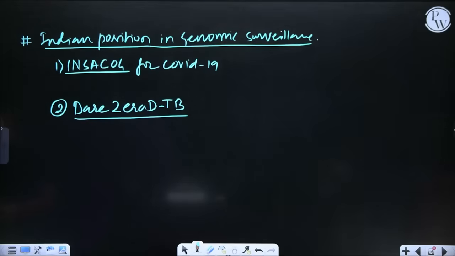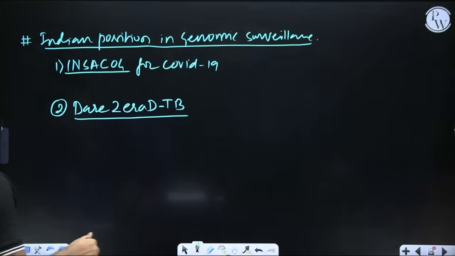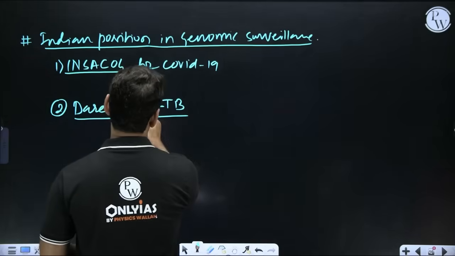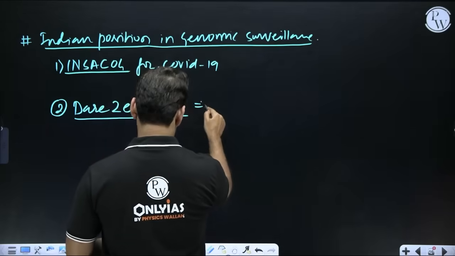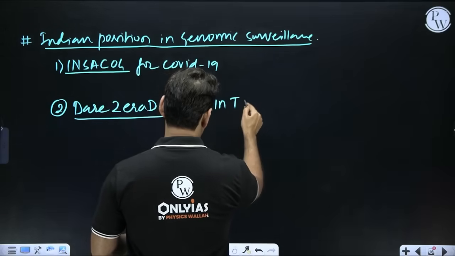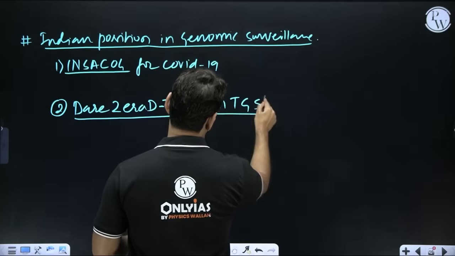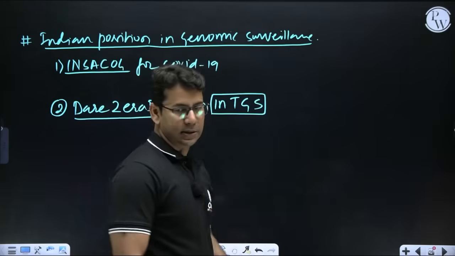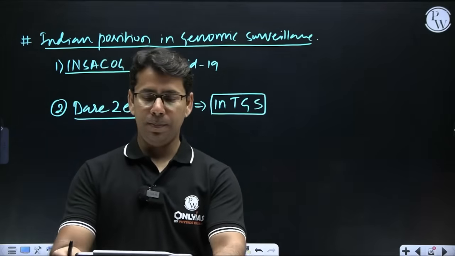So this is about tuberculosis, right? And in this Dare to Eradicate TB, there we have something called INTGS. That is called the Indian Tuberculosis Genomic Surveillance Consortium.